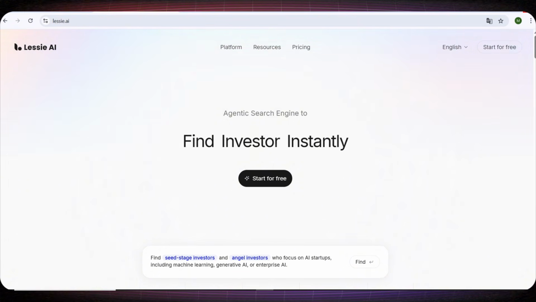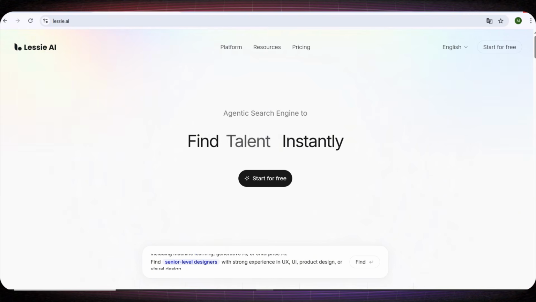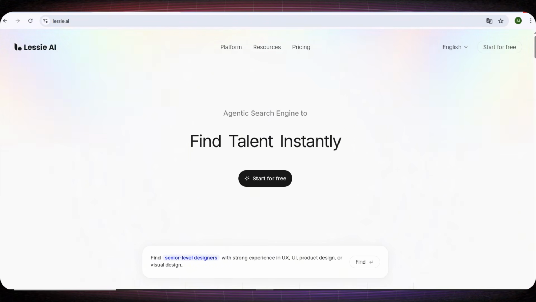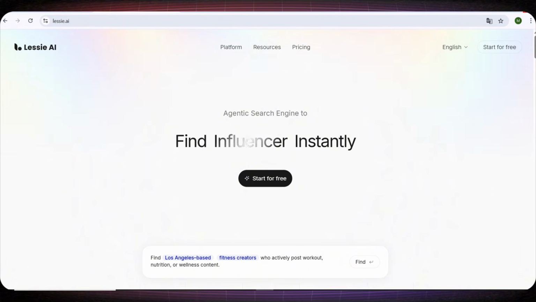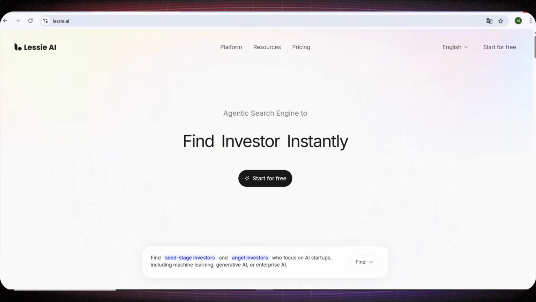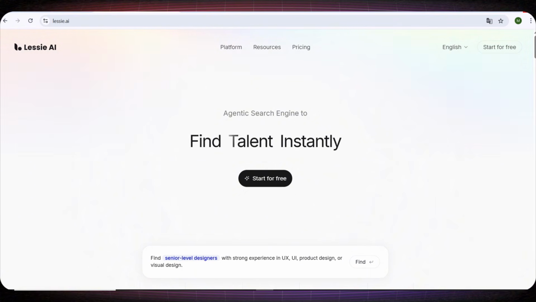It analyzes data, filters results, and helps you identify high-quality matches, making networking, partnerships, and lead generation much faster, smarter, and far more strategic. And now, let's move to the practical explanation so you can clearly understand how to use this amazing website to help your business grow fast.